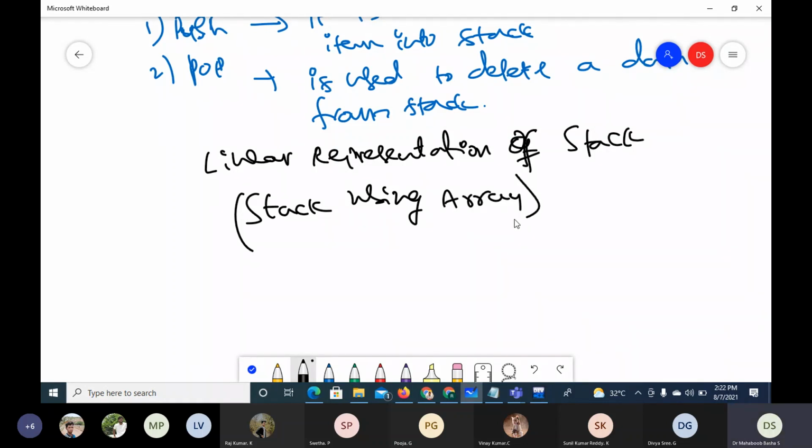So push, pop, top, everything is the same. Push is used to insert a data item, pop is used to delete a data item, and there is a top always present. The only difference between linear representation and linked representation will be in terms of top.